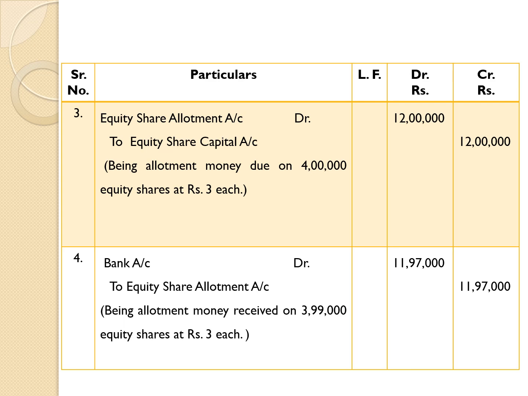So, entry: bank account debit 3,99,000 equity shares into rupees 3 is equal to 11,97,000 to equity share allotment account 11,97,000 being allotment money received on 3,99,000 equity shares at rupees 3 each.